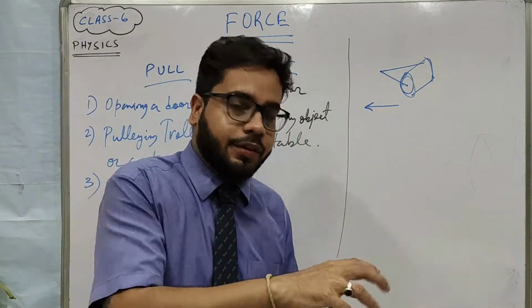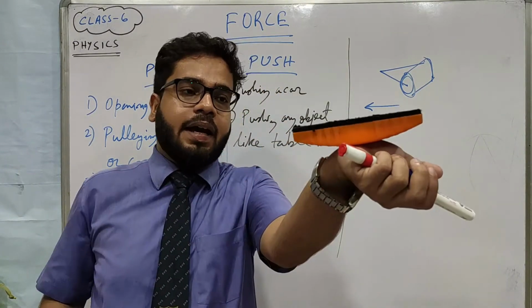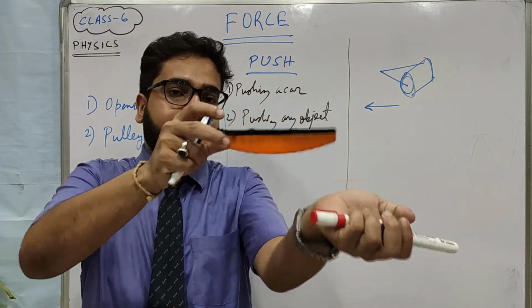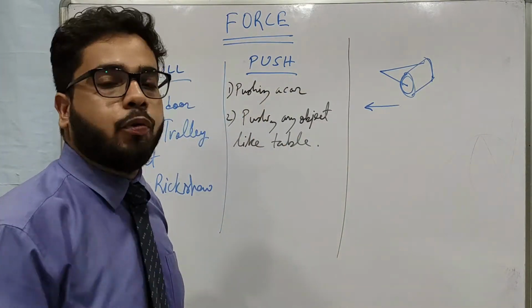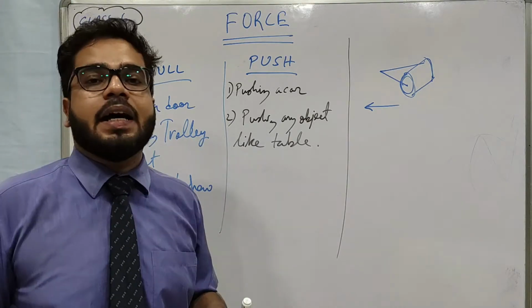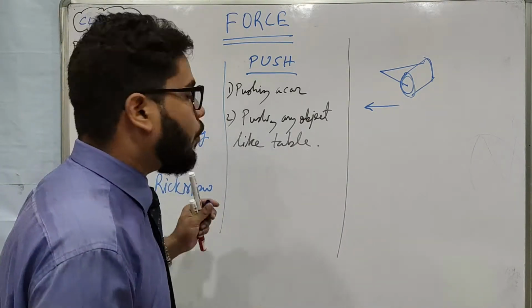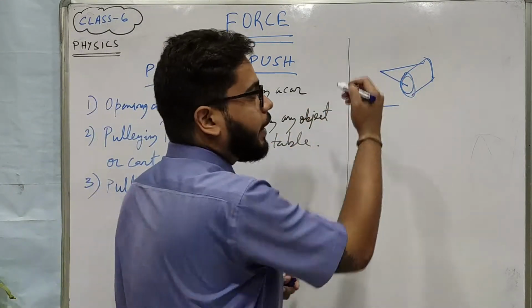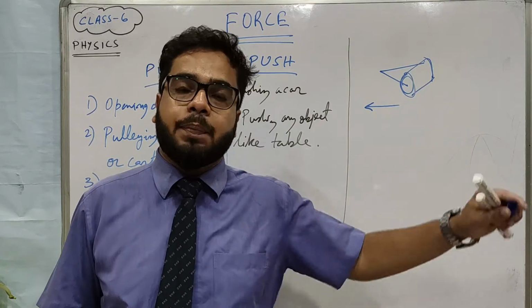If I keep the duster in this way, it is at rest. But if I pull it, it has started moving. So by applying pull or push, we change the state. If it is at rest, we give it motion. I hope you understand that. So this is also another example of pulling, when you pull the roller of the cricket pitch.